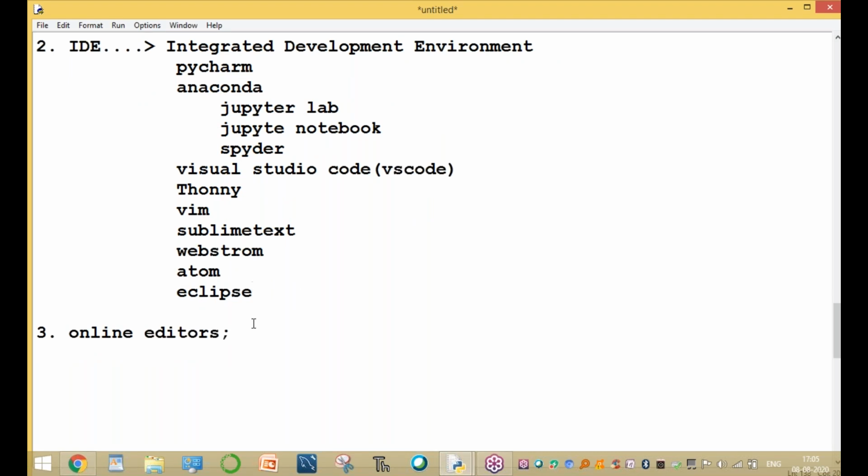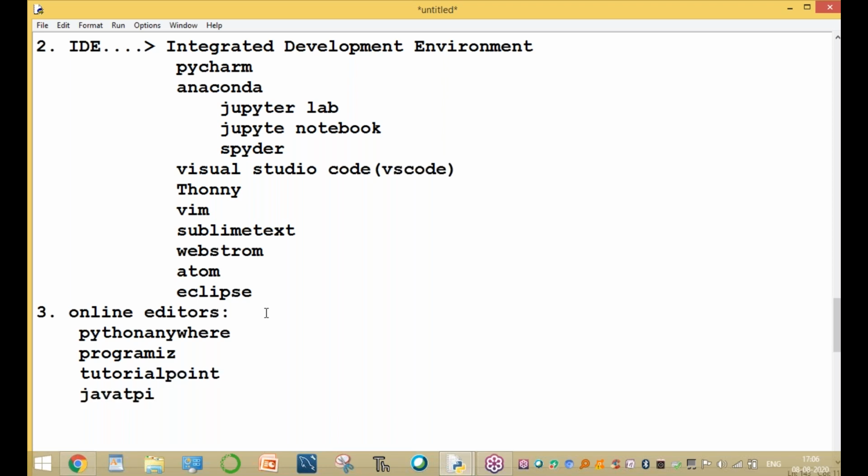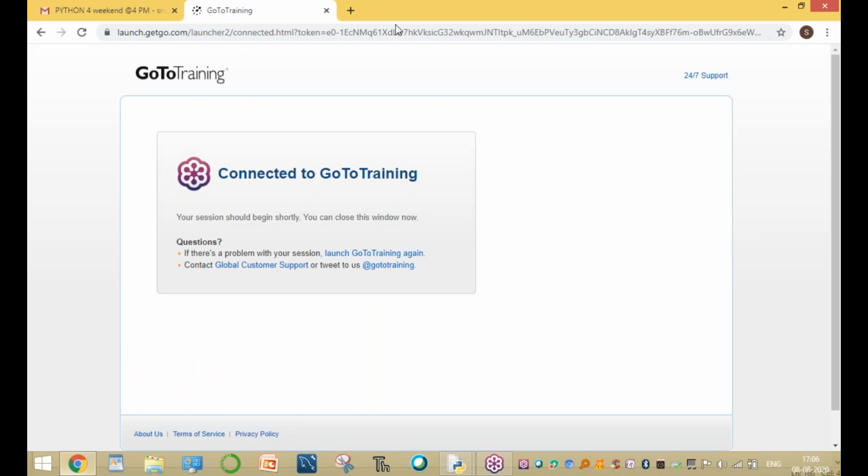Without installation on your laptop, you can go online, write the Python program and execute it very easily through the net connection. For example, go to the PythonAnywhere website and run the Python program. And one more is Tutorials Point, also one environment. There are a number of online editors to write Python programs, go and execute our programs.